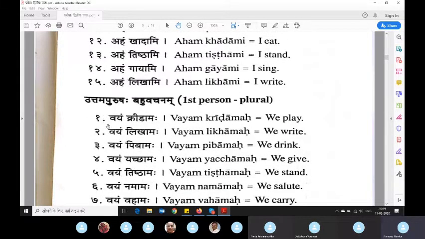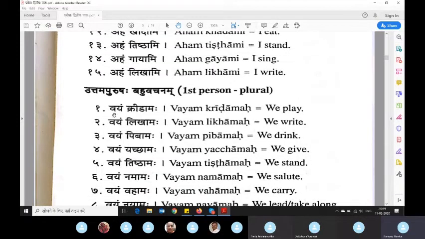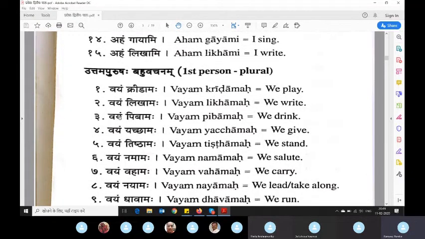So next is for plural. This next table will come, so don't worry, just practice here. A table will come where they are written together, so no need to worry as of now about how many there are. Vayam, so this aham in plural will become vayam. Vayam means we all.